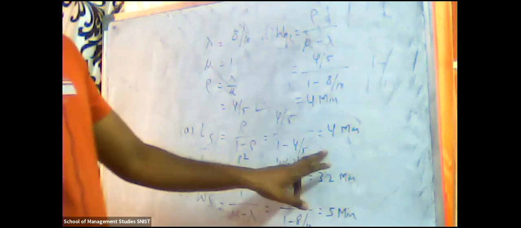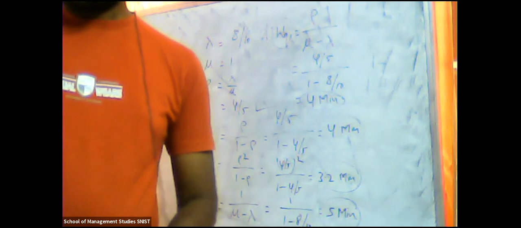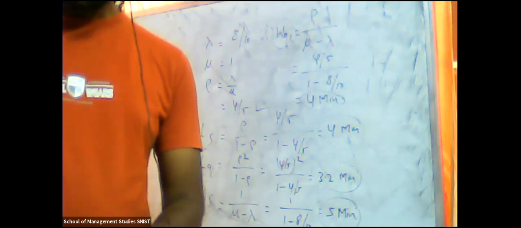So we got LS 4, that is average number of customers in the system. Then average queue length, which is 3.2. Then average time customers spend in the system, which is 5 minutes. Then average waiting time of each customer, which is 4 minutes. Okay, LS 4, LQ 3.2, WS is 5 minutes, and WQ is 4 minutes. So this is how they are going to ask you questions. Simple.